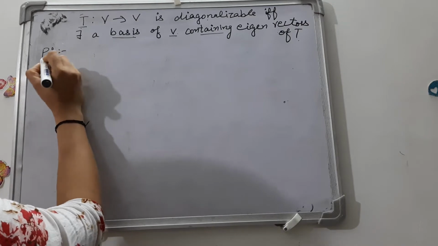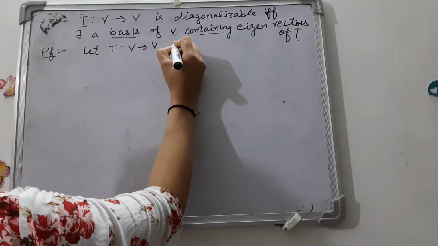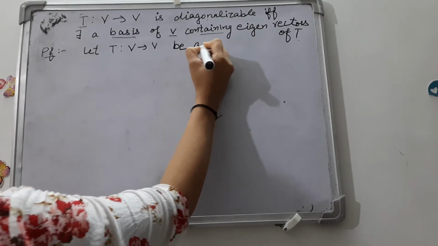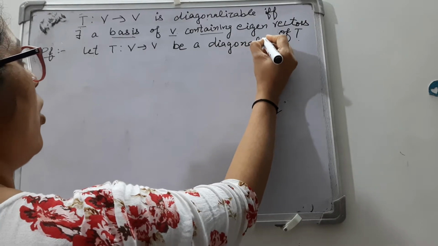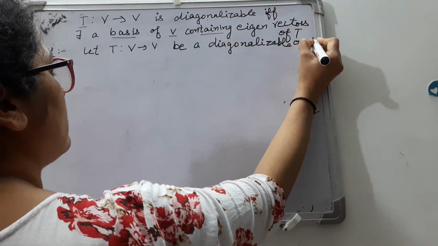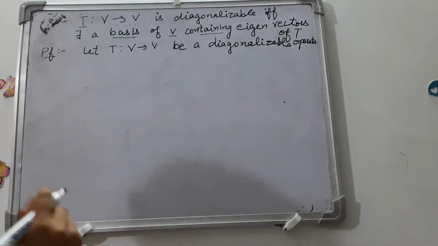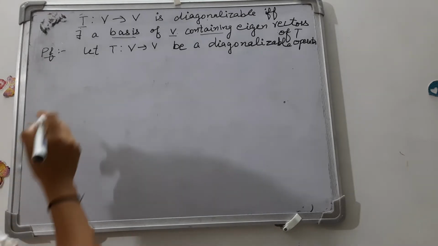Now the proof. Let T mapping from V to V be a diagonalizable operator. Suppose that T is a diagonalizable operator.